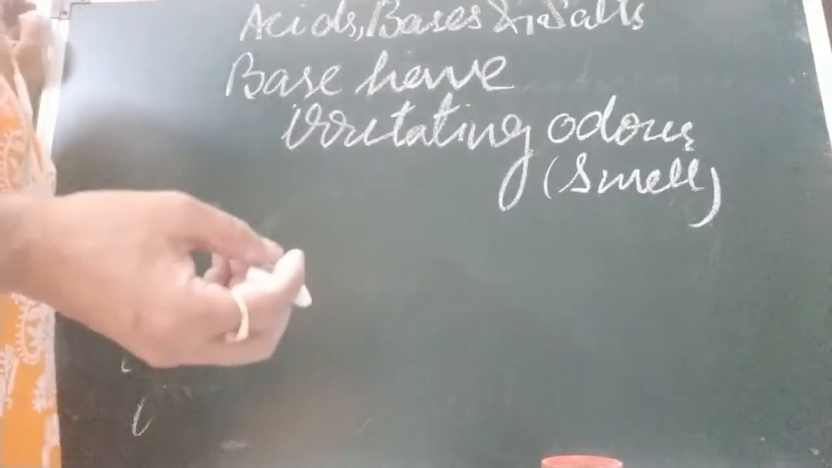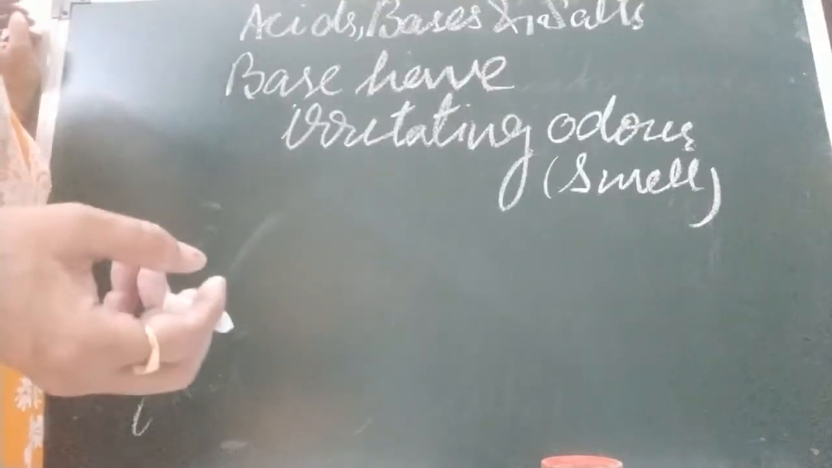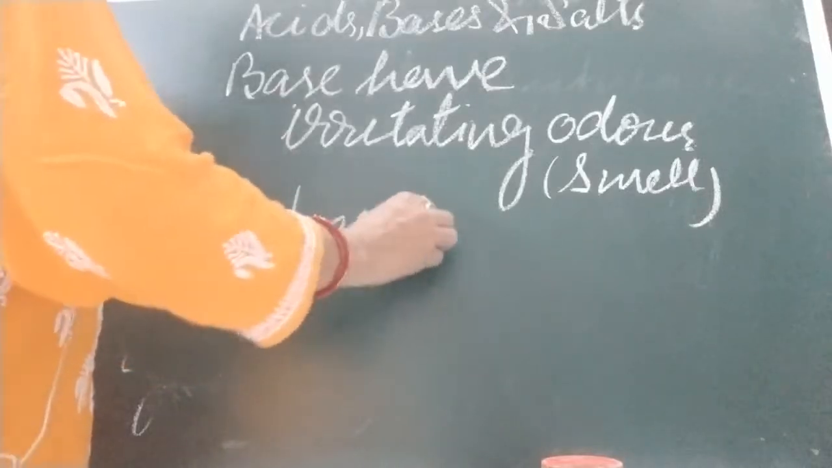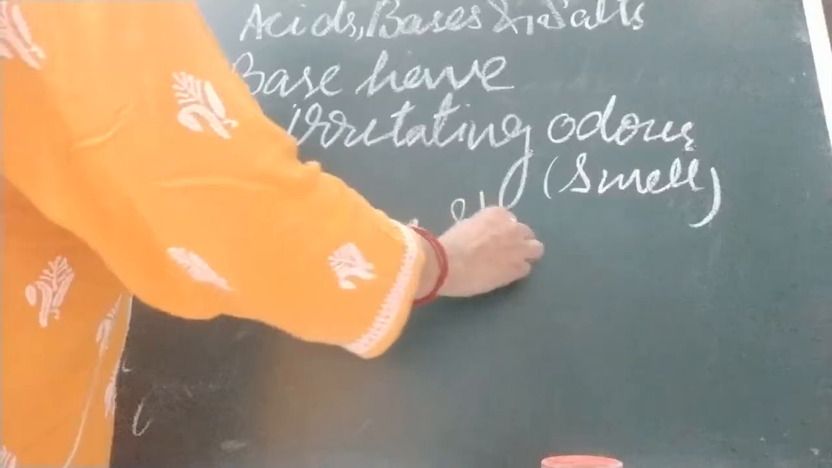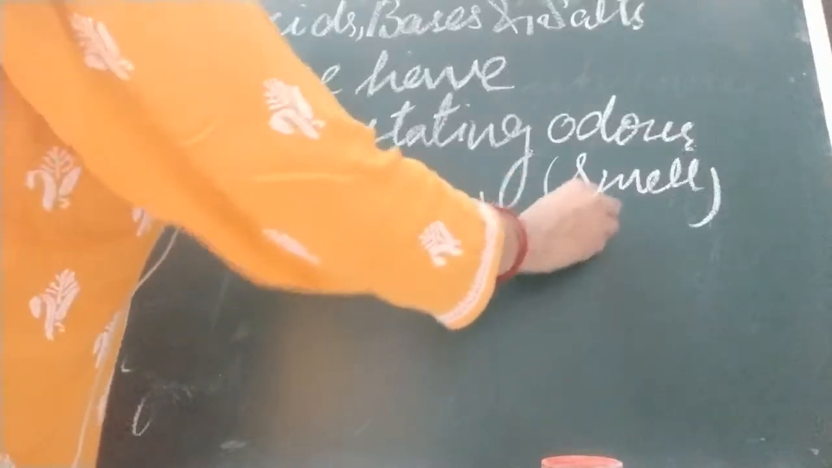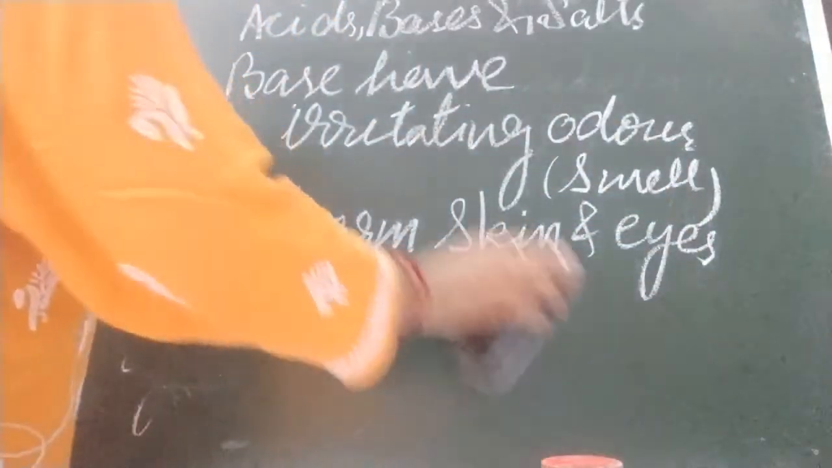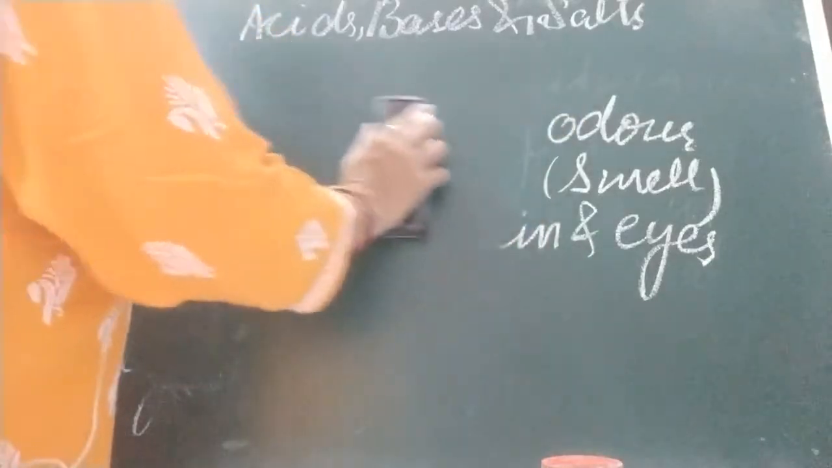We must use them very carefully. They harm skin and eyes. Okay. So it means they are dangerous. Like acids, they are also strong, and there are also strong and weak bases. Now we are going to discuss strong and weak bases.